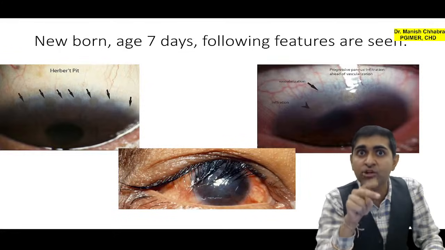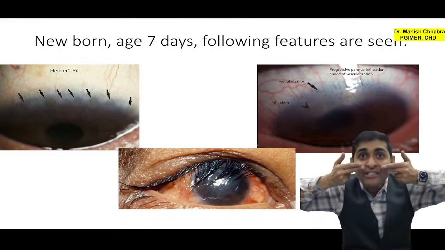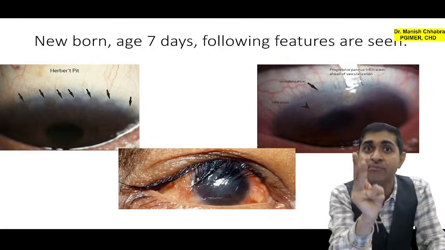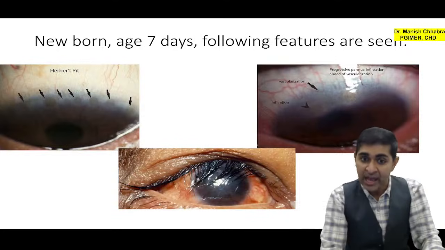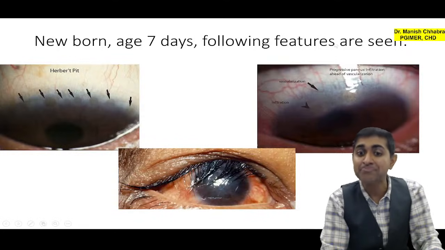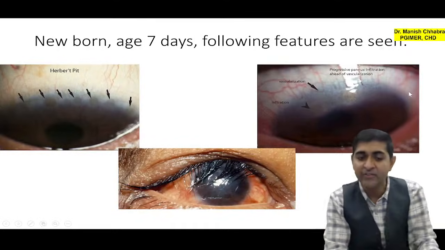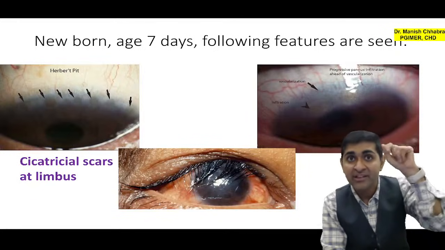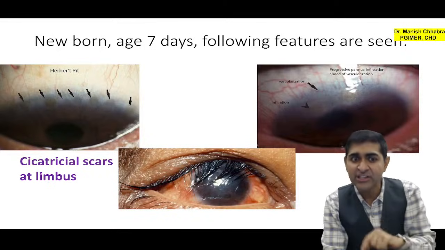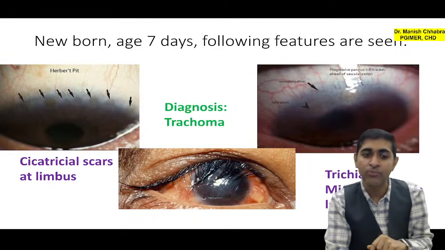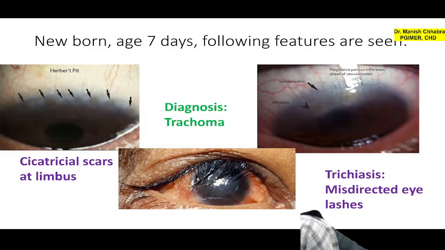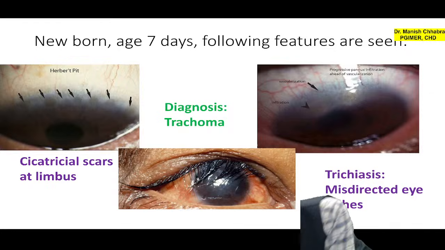Don't confuse both of these with entropion. Entropion is inward rolling of eyelids. All these three have been asked in your FMG exam. And you can also see that there is pannus. Pannus is infiltration along with vascularization. All these things go in sync with one disease, and that is your trachoma. Diagnosis is trachoma. Can you see? Trichiasis is misdirected eyelashes. This is your definition of trichiasis. Don't miss it, note it down.